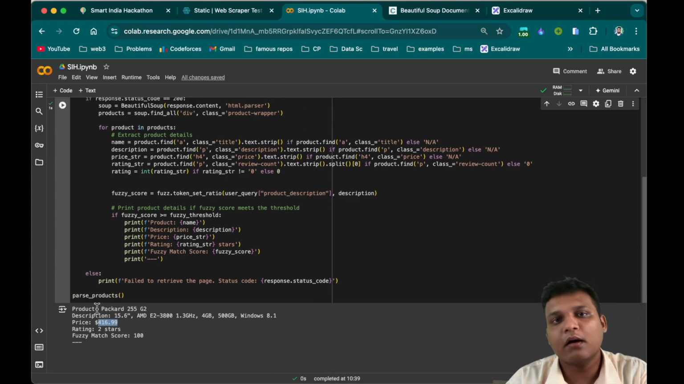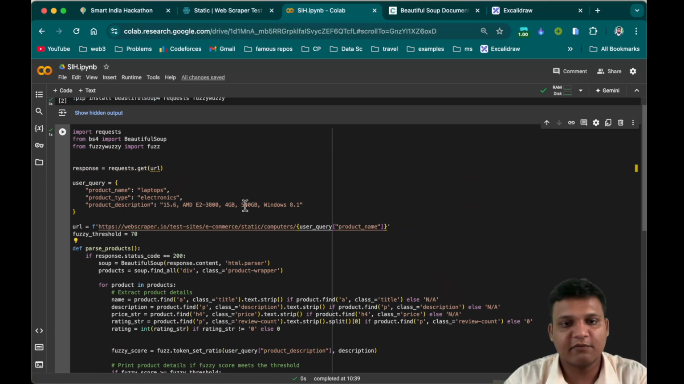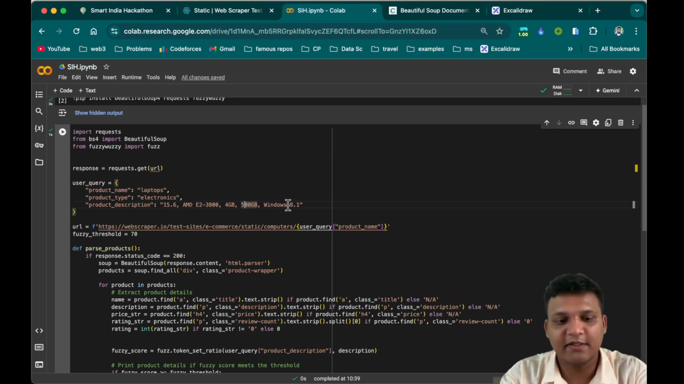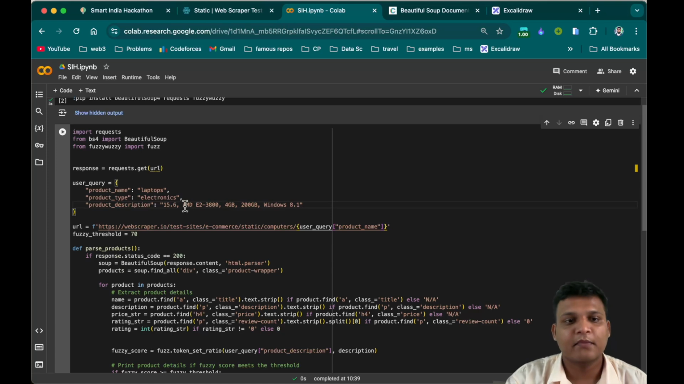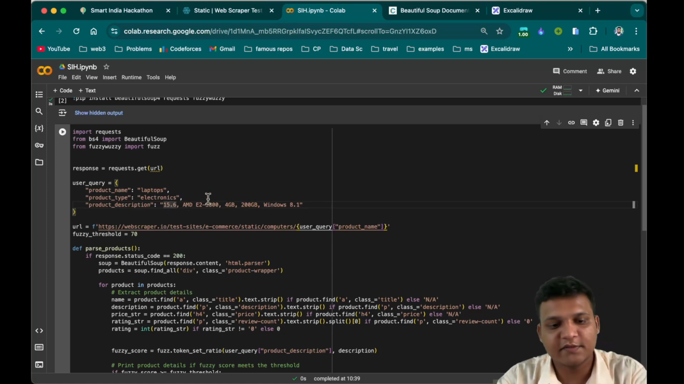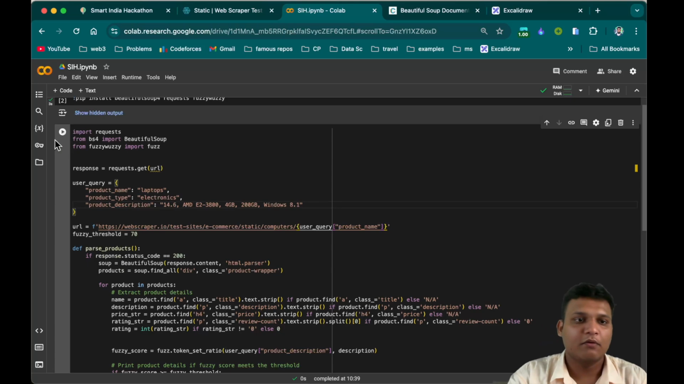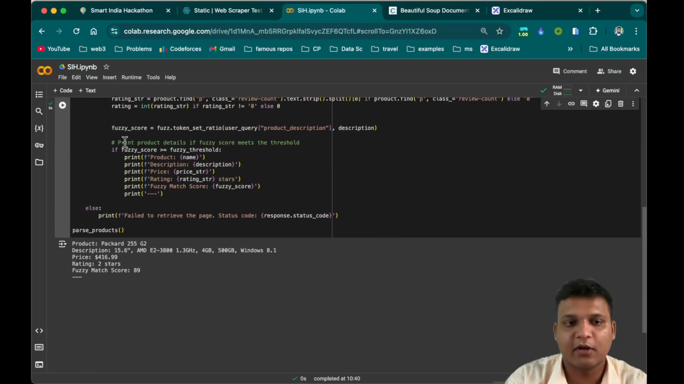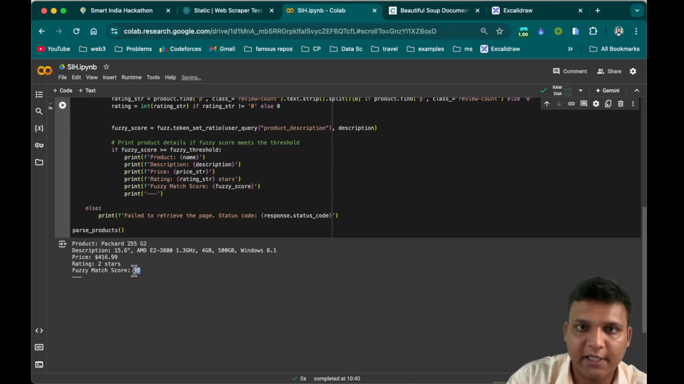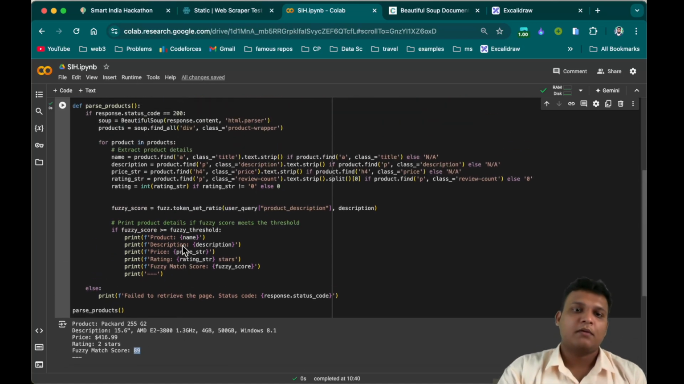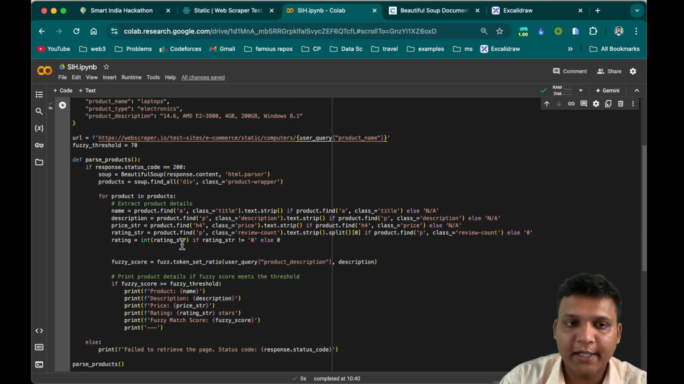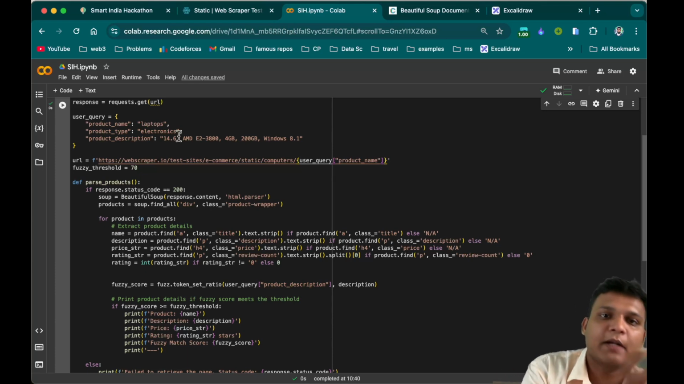For example, I don't give the exact information. What if I change some information? Let's say instead of 500 GB I write 200 GB, and instead of 15.6 I write 14.6. Will it still give me the data? Yes, it will, because our threshold is 70 and here the fuzzy match score is 89, so it will give. But what if I change the whole data which is not present in my web scraping data?